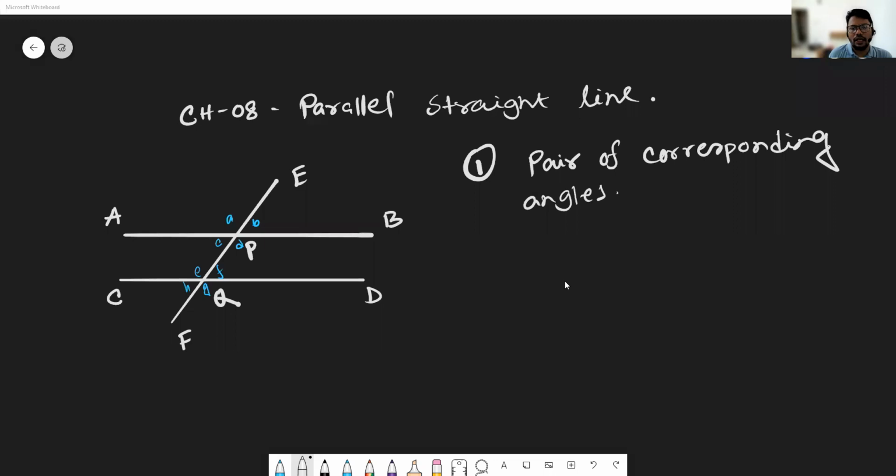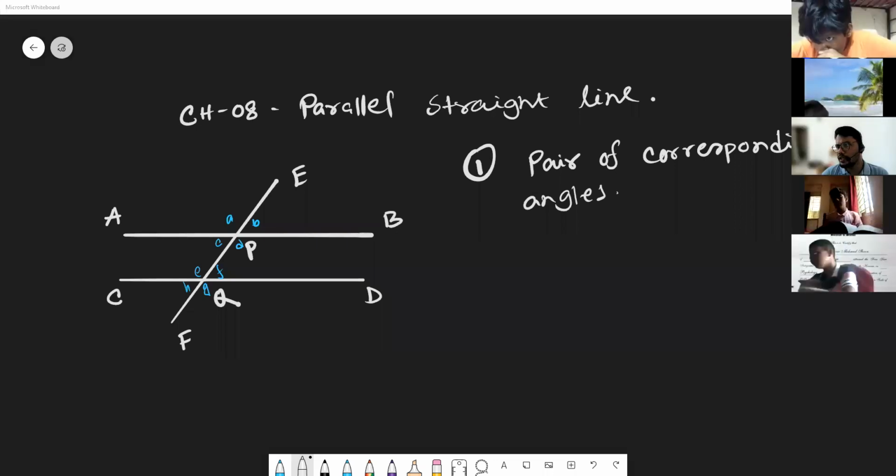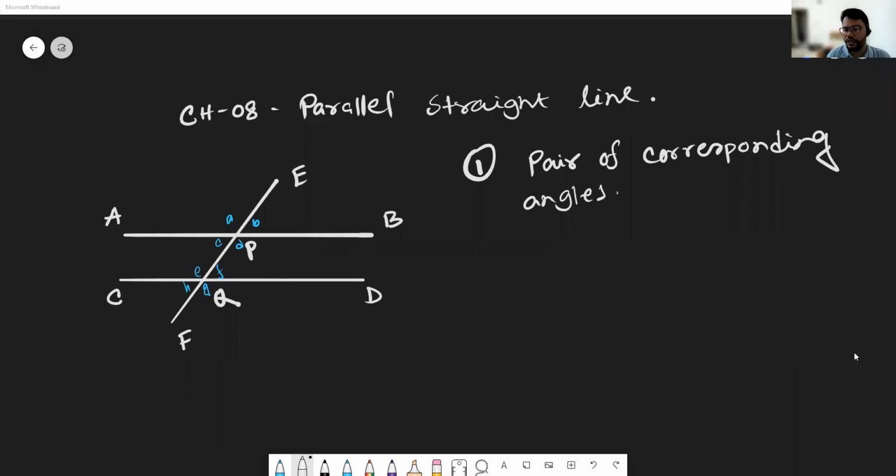Okay. Chapter 8, the parallel straight lines. So, dear students, if you raise your hand, I will try to unmute you. Now identify which two angles here are a pair of corresponding angles. Identify the name.